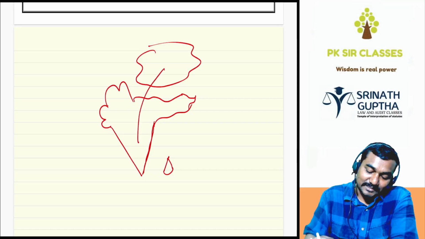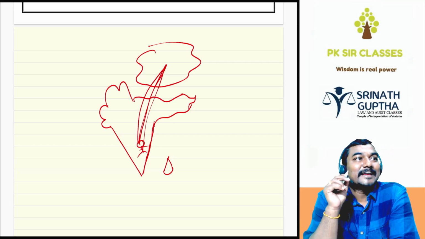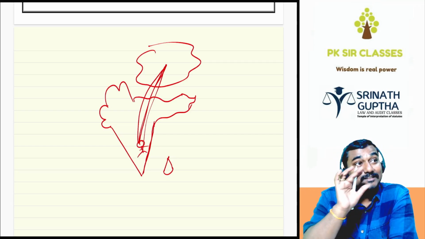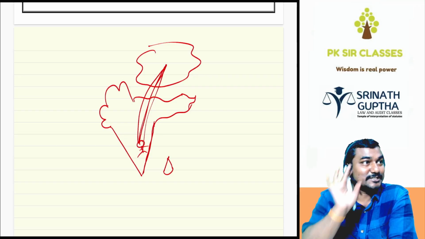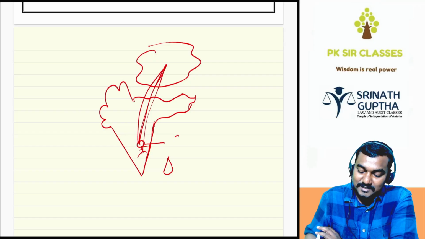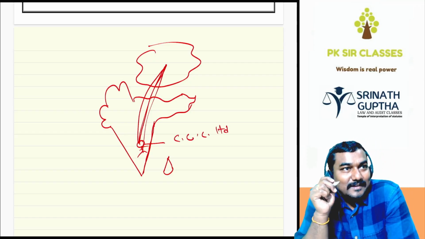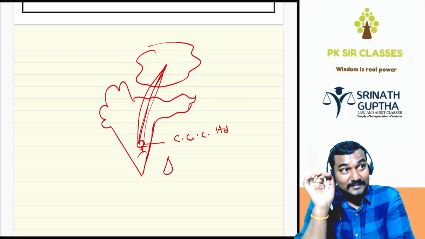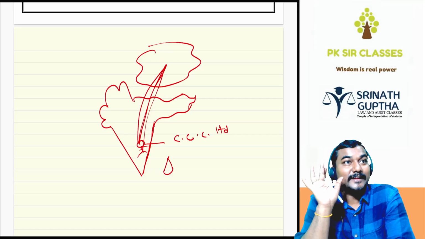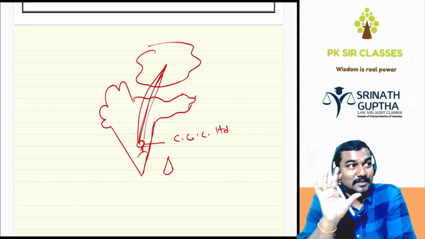Assume 10 Chinese came to Hyderabad. In Hyderabad, these 10 shareholders, all from China, formed a company, Ching Chang Chow Limited. Whether all the shareholders are from China, is it a China company or an India company? All the shareholders are from China.